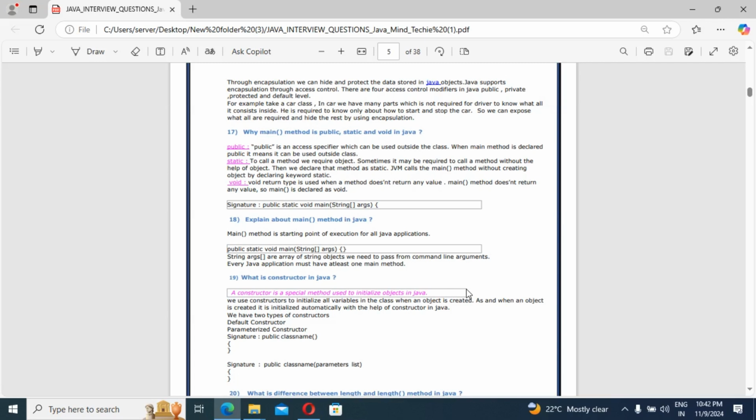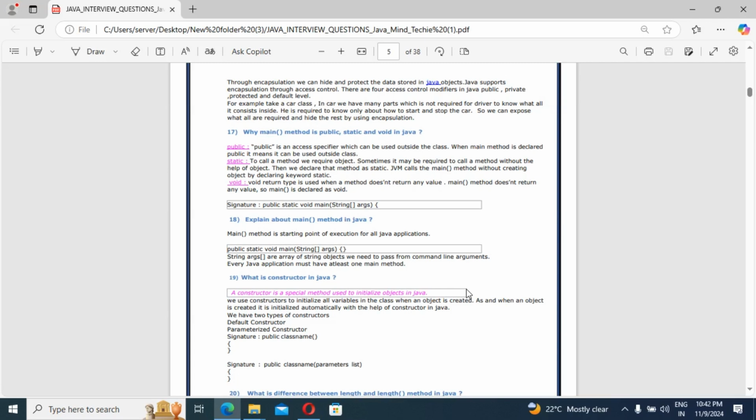If anybody asks you, hey, why are you going to use static, at that time you need to tell them, sometimes it may be required to call a method without the help of an object. Then we declare that method as static. JVM calls the main method without creating an object by declaring the keyword as static. Correct, guys? I hope you understood.